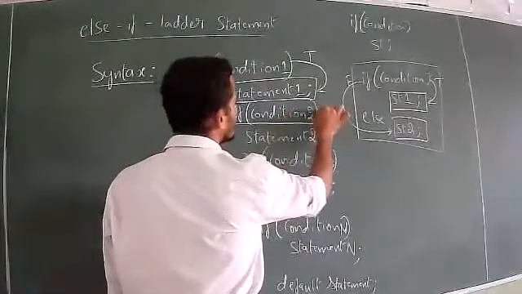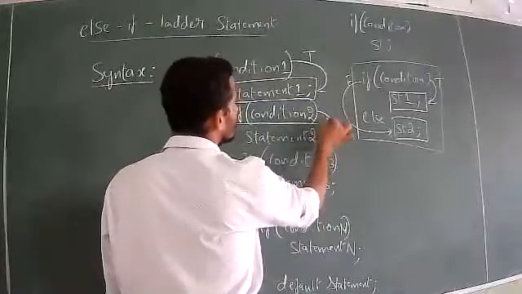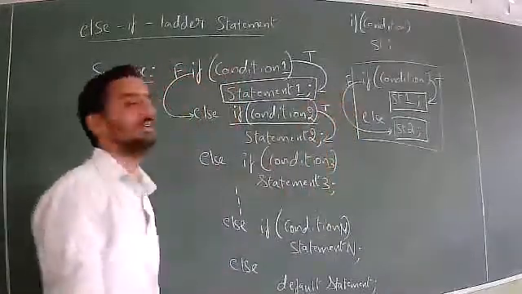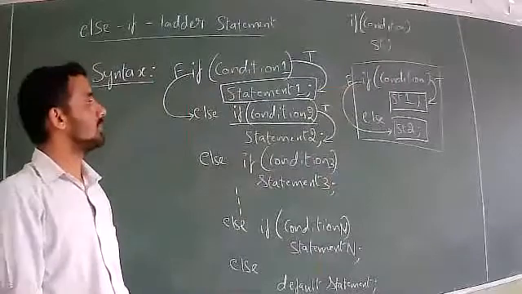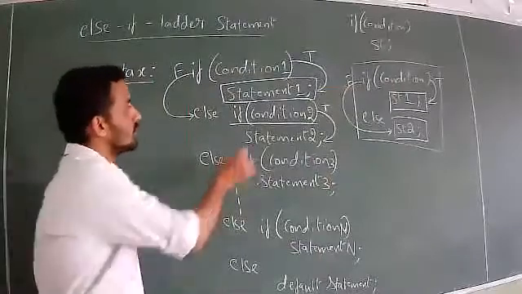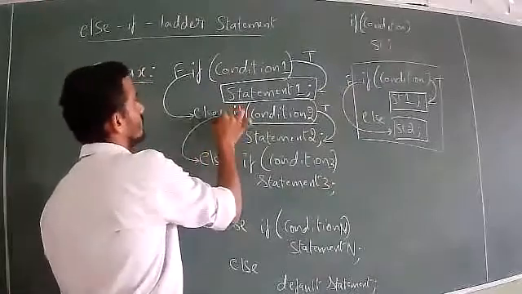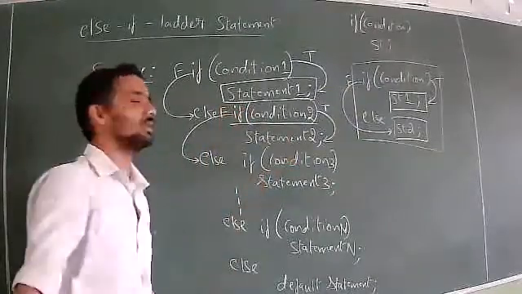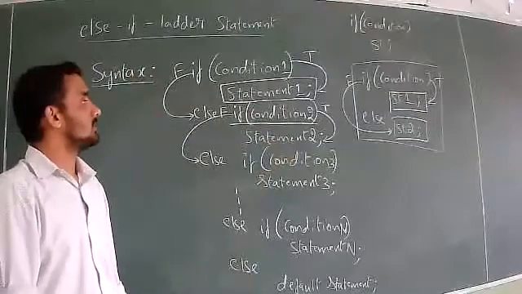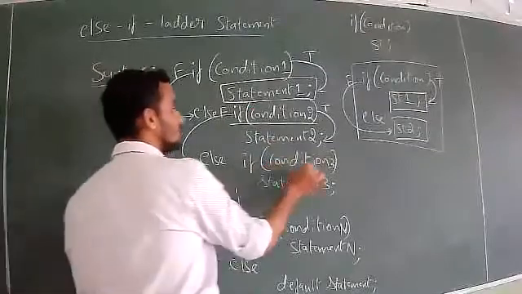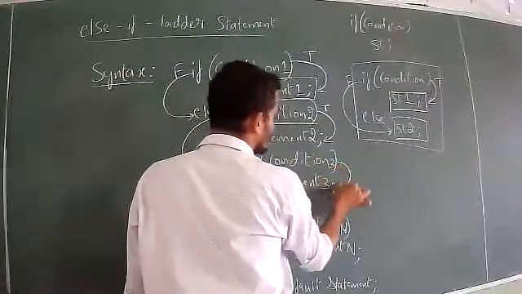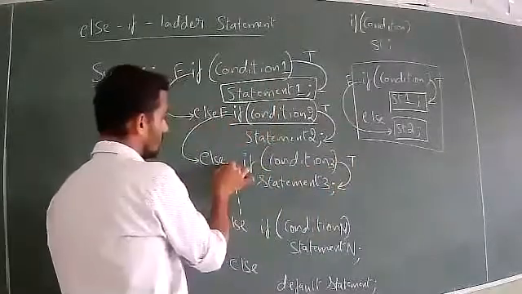If condition 2 is true, statement 2 will be executed. If condition 2 is false, it will move to the else keyword without executing statement 2. If condition 3 is true, it will move to statement 3. If it is false, we come to the else part.